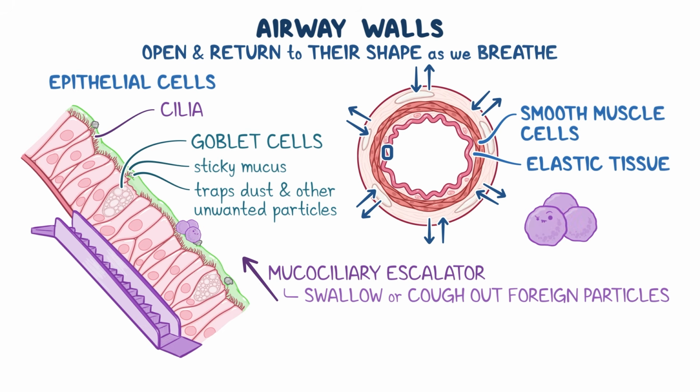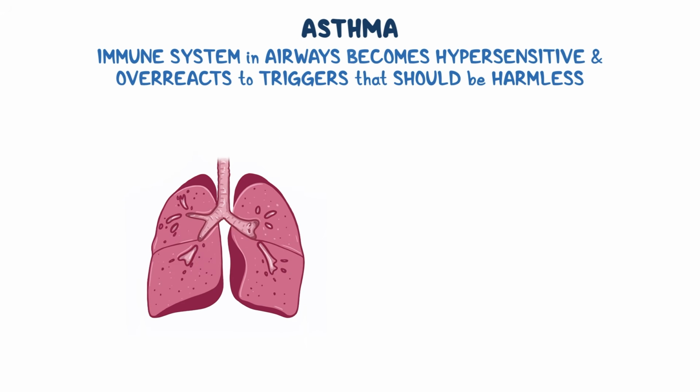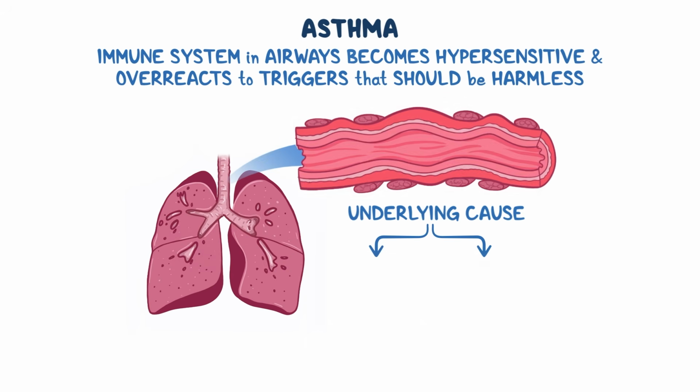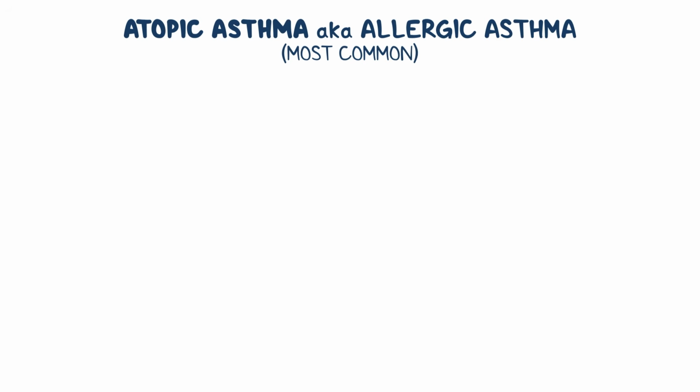And if the mucus traps a pathogen, immune cells in our airways step in to eliminate the threat. Now, asthma develops when the immune system in the airways becomes hypersensitive and overreacts to triggers that should be harmless. Based on the underlying cause, asthma can be classified as atopic and non-atopic asthma. Atopic asthma, also known as allergic asthma, is the most common type of asthma.